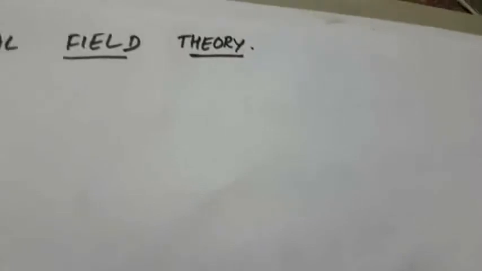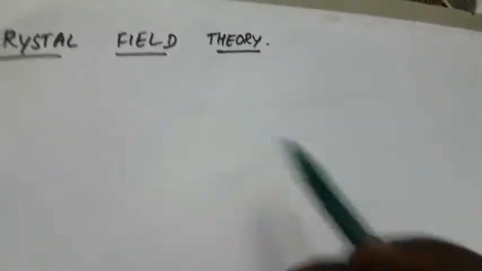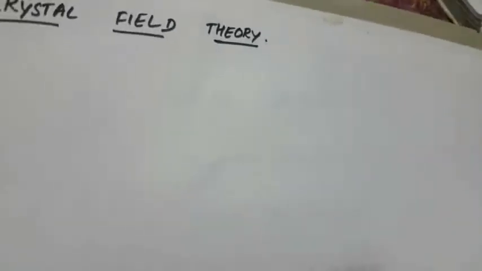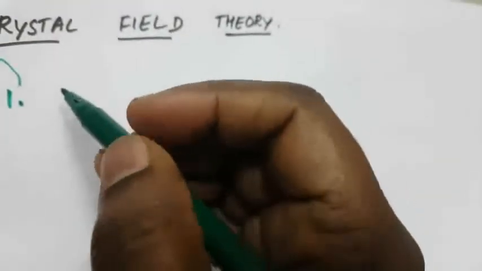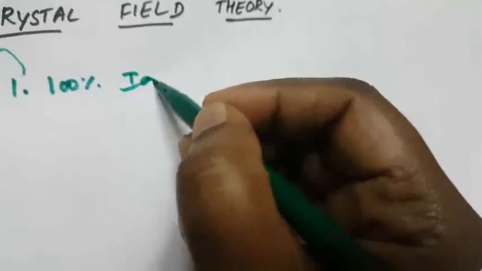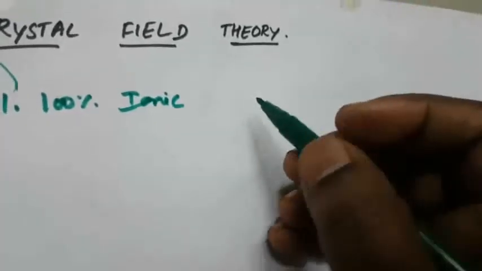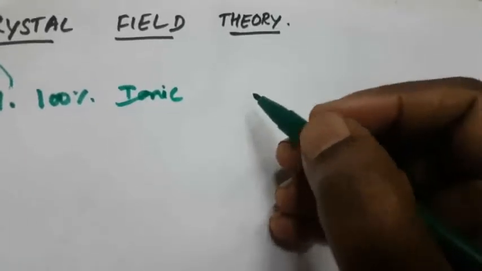First we are going to see the postulates, the salient features of crystal field theory. There are three assumptions of this theory. The first one is that in crystal field theory, the compounds are 100% ionic. What is the meaning of that? The central metal atom and the ligand are 100% ionic.